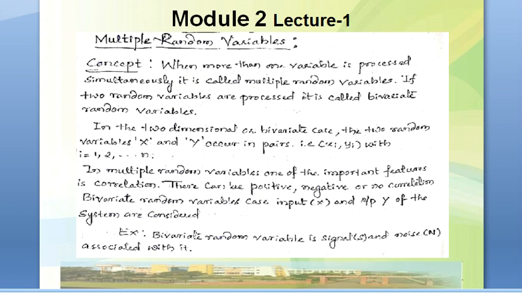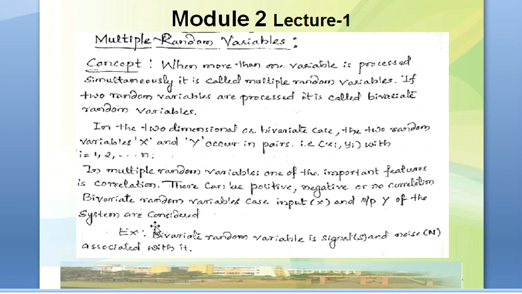Then in two-dimensional or bivariate case, the two random variables be x and y, and they come in pairs, that is x and y. We can have xi, yi, wherein i can be 1, 2 and so on up till n. In multiple random variables, one of the important features is correlation. There can be a positive correlation or negative correlation, or there can be no correlation. In the bivariate random variables case, we represent input by x and output by y.